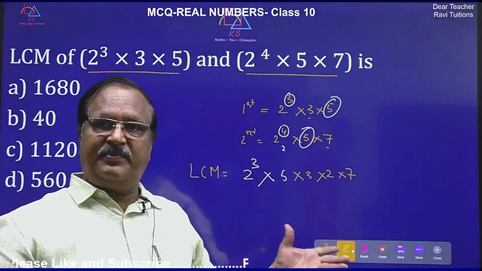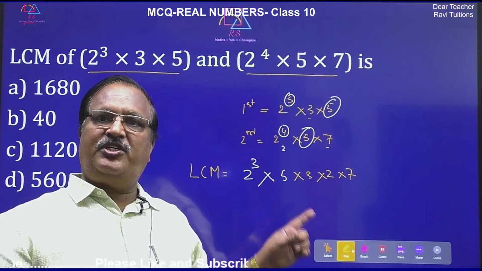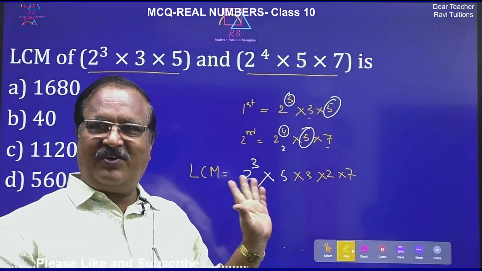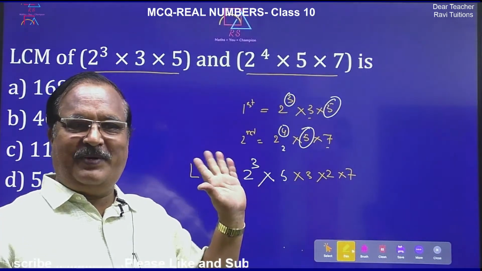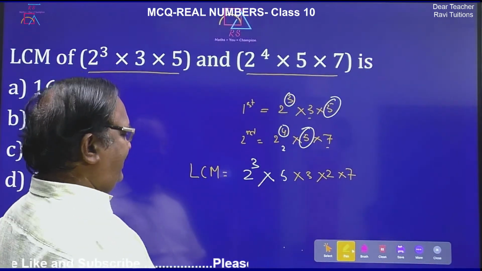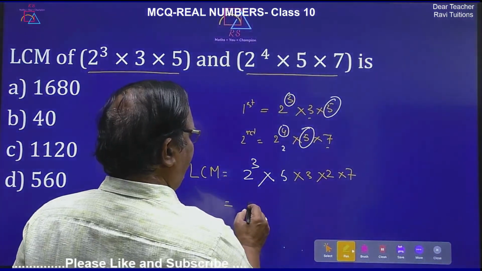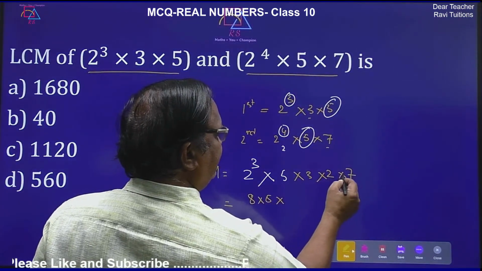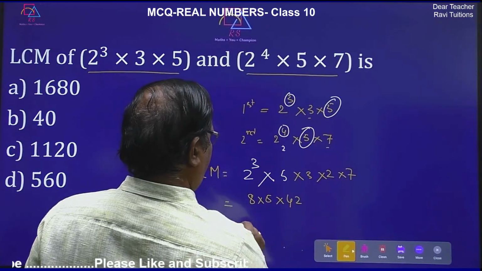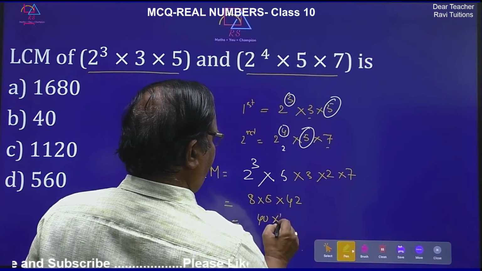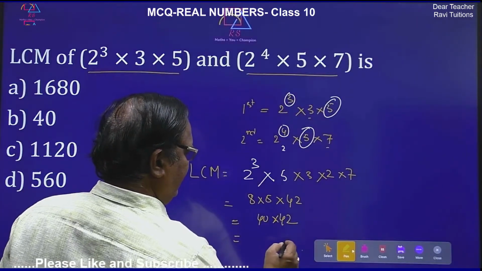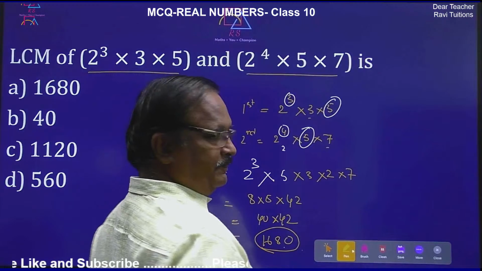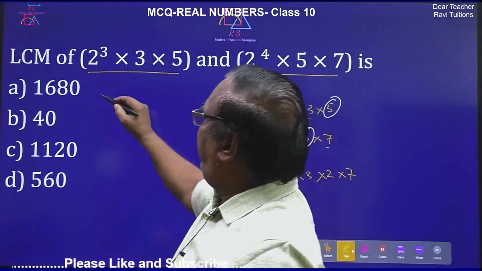This is the concept of LCM. Everybody should learn to find out LCM. This was taught in 7th class but again it is given in 10th class. So 8 into 5 into 3 2 is 6, 6 7 is 42. So 8 5 is 40, 40 into 42. So 0, 2 4 is 8, 4 4 is 16, 1680 is the answer. So 1680 is the answer. A.